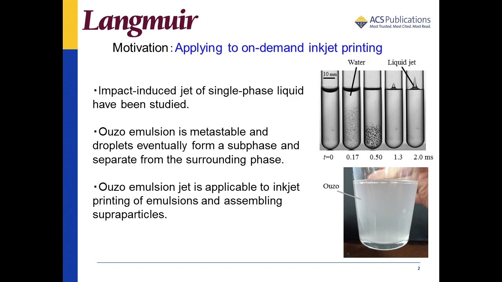Now, we are interested in multi-component liquid. As an example, we investigated ouzo emulsion, also known as Greek anise-flavored alcoholic drink. We use water, ethanol, and octanol to make ouzo emulsion, where the oversaturated oils spontaneously nucleate and form microdroplets. Our research has implications for jetting applications, such as an on-demand printing technology for multi-component and multi-phase liquid, and fast deposition of self-lubricating drops for assembling superparticles.